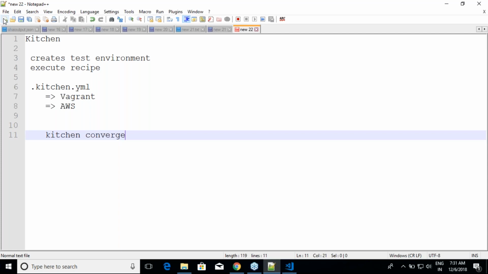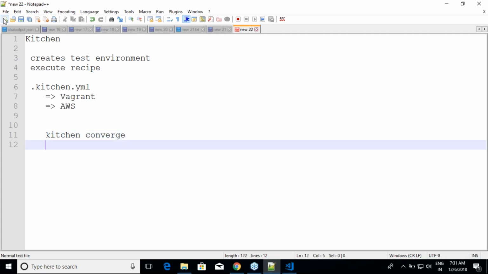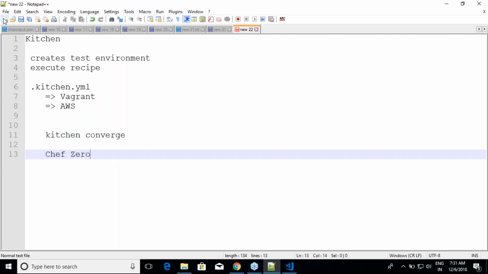So it will simulate the same thing, but in this machine it will not go with the actual Chef server. It will go with the implementation which is called Chef Zero. So what is this Chef Zero? Chef Zero is basically a simulated version of Chef server. So what is Chef server? How many nodes can I have in Chef server? More than one, right? But Chef Zero will not work with more than one node. It works only on one machine. Chef Zero is for doing configuration management of only one machine.